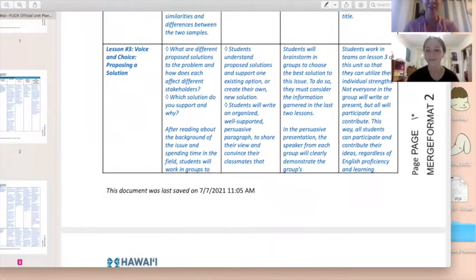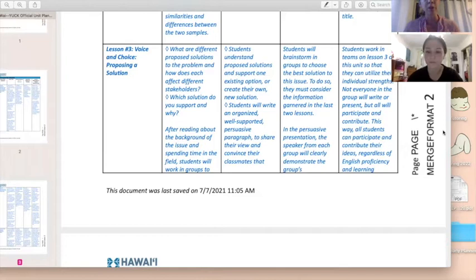Great, thank you. So lesson 1 was a little heavier on reading. Lesson 2 is a little heavier on inquiry, specifically scientific, although there is reading and writing involved in both of the lessons so far. Lesson 3 is really heavy on voice and choice. In groups, students are going to consider all the evidence that they have learned about from the prior 2 lessons, and they're going to come up with their own solution.